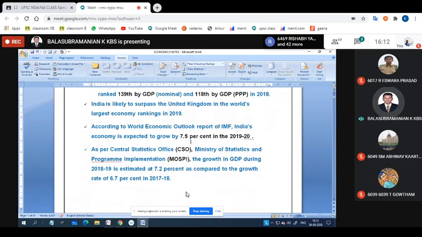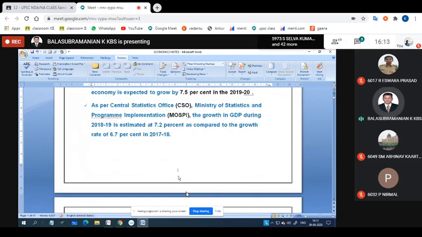So you may ask, sir, where these data are taken from. As per the Central Statistics Office, CSO, Ministry of Statistics and Programme Implementation, MOSPI, the growth in GDP during 2018 is estimated at 7.2% as compared to the growth rate of 6.7%. It means 2017-18 was 6.7, and in 2018-19 our rate has improved a little bit, by about 1%. Did you understand about this, boys? Yes, sir. Okay, I will update this. Just go through that.